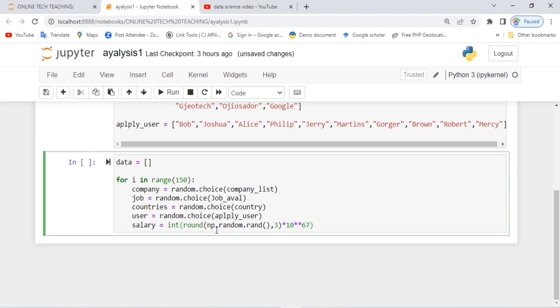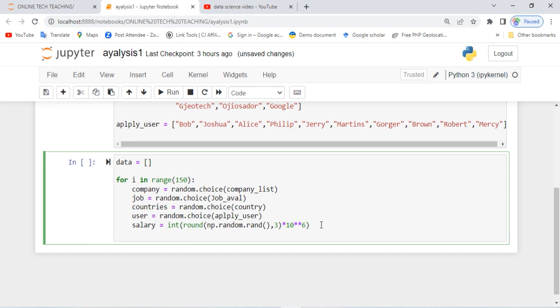Okay, so this is how we are setting our random number. Sorry, it's supposed to be 6. So we are setting our random number in this nature. Now let's talk about job nature. What are the various job natures available?